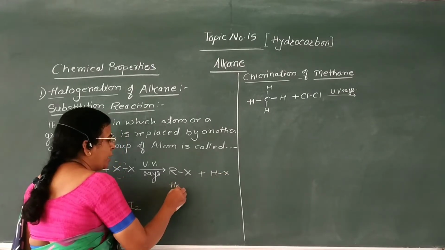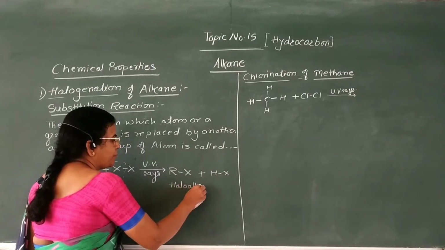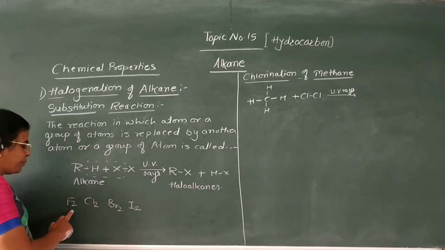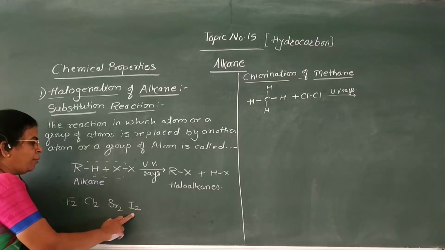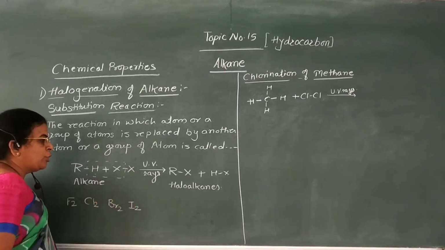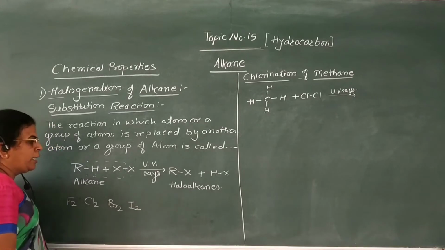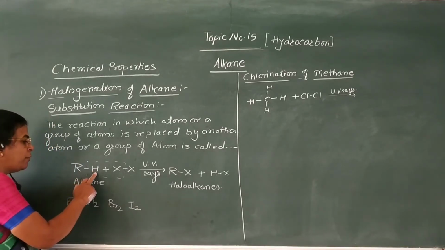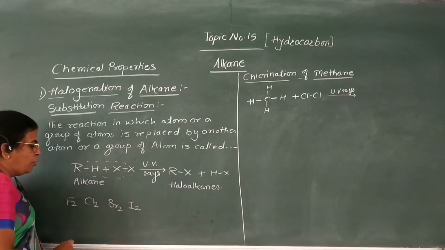The halogen molecule, fluorine, chlorine, bromine or iodine, undergoes halogenation to give the corresponding haloalkane. This is a simple substitution reaction in which a hydrogen atom from the alkane is replaced by a halogen atom.